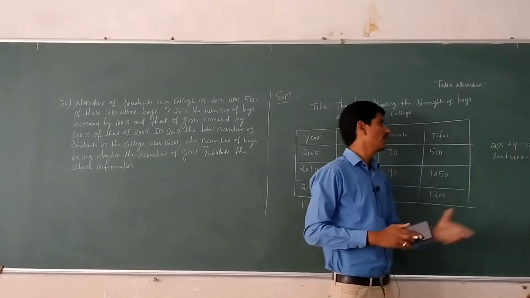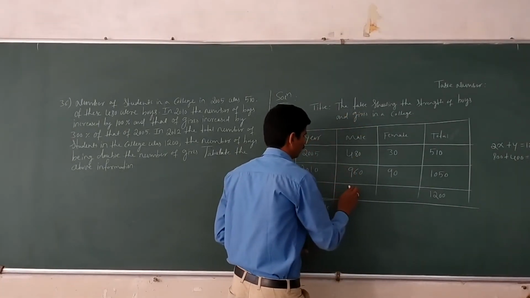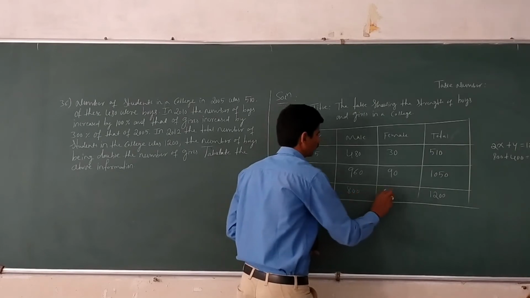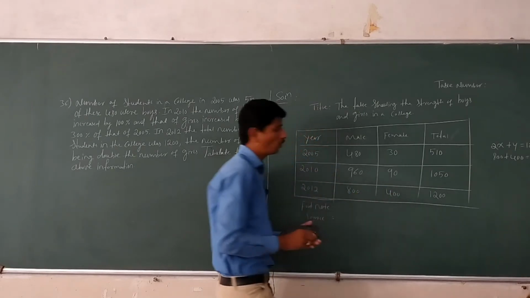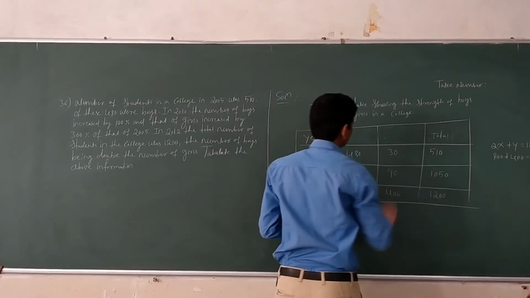800, 400, and 1200. Here boys, 800 and 400. We take not male and female, it is the boys and girls.